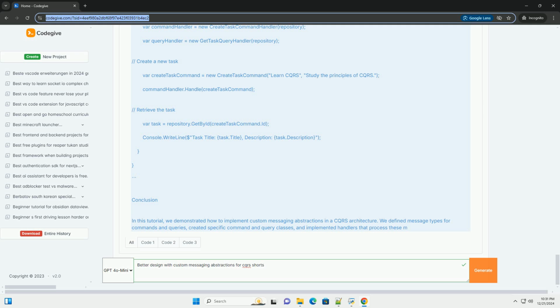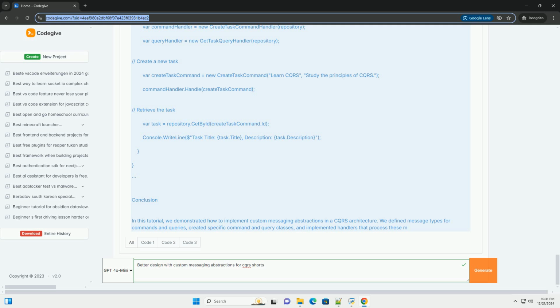// In-memory storage. public class TaskRepository { private readonly List<Task> _tasks = new(); public void Add(Task task) => _tasks.Add(task); public Task GetById(Guid id) => _tasks.FirstOrDefault(t => t.Id == id);